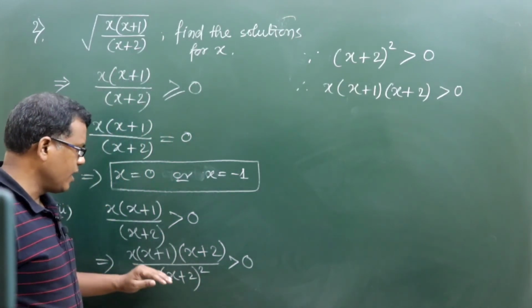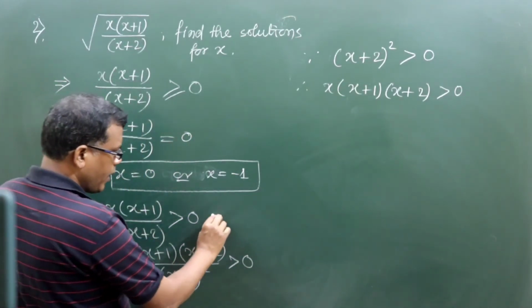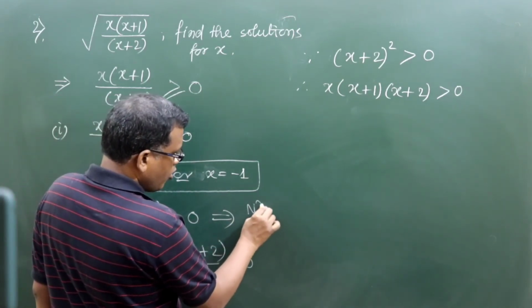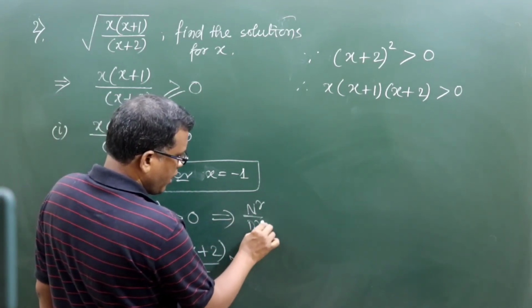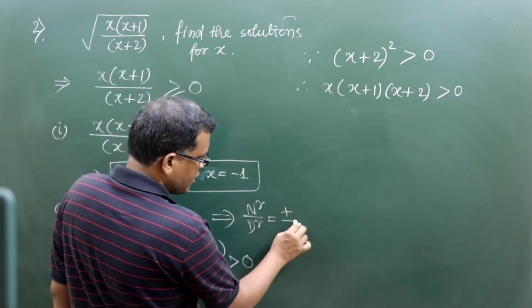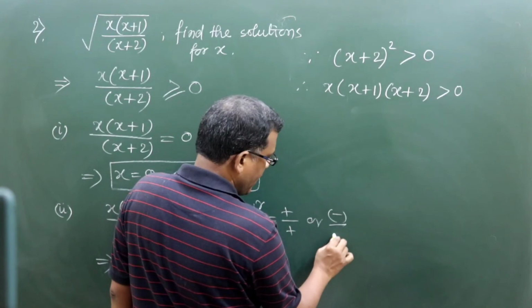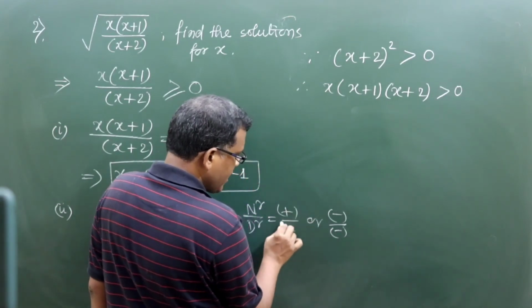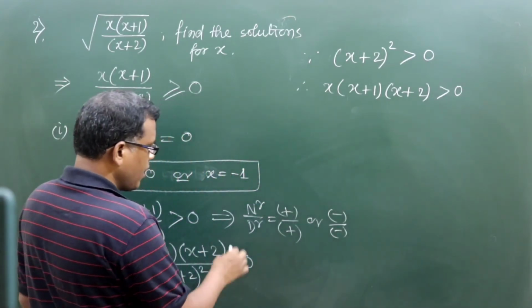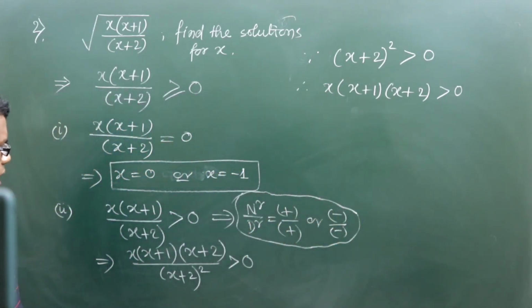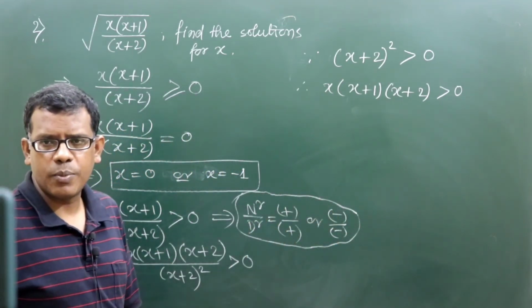Had it not been done this way, then we could have done two arguments: it is positive by positive or it is negative by negative. That means two cases we would need to solve. That's why I don't want to solve in two cases about the non-zero argument of an expression.